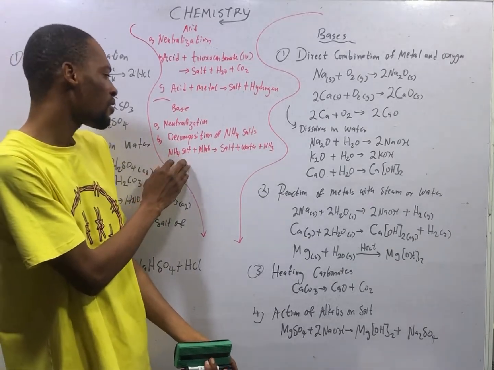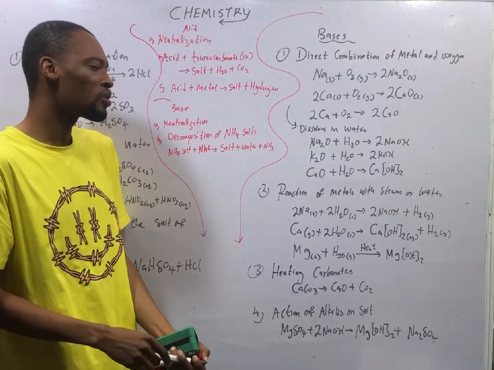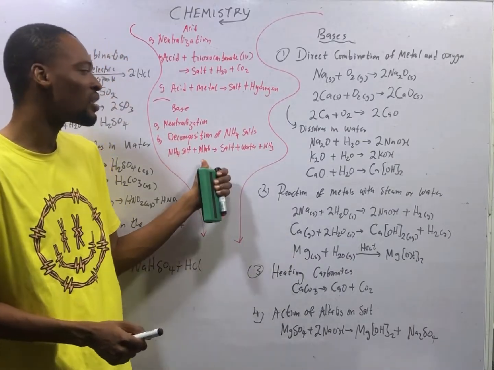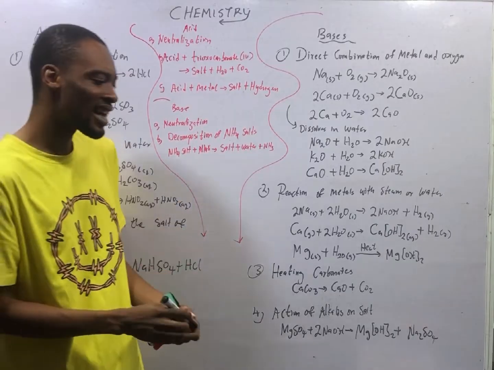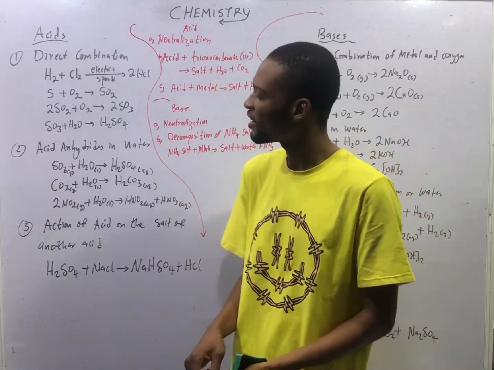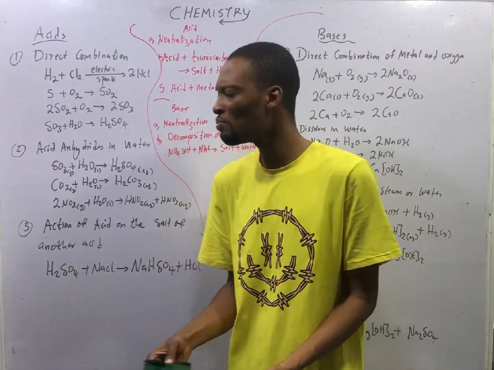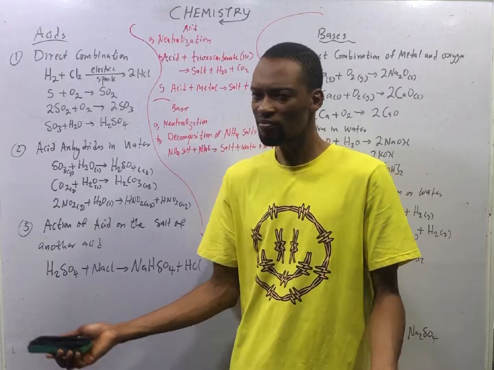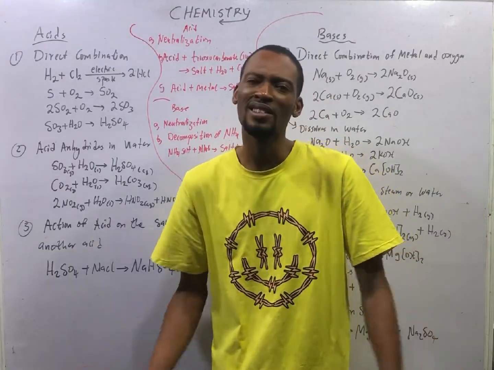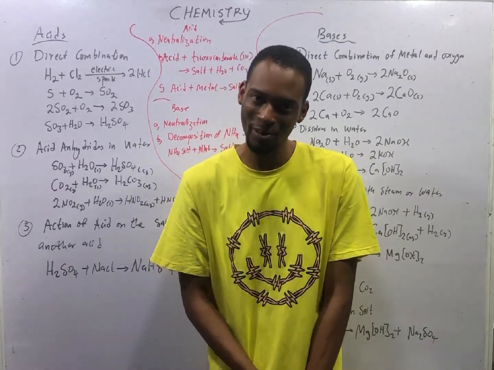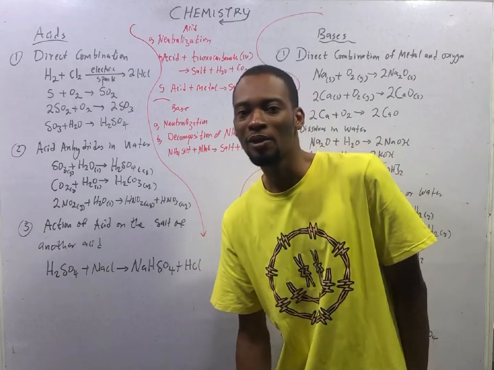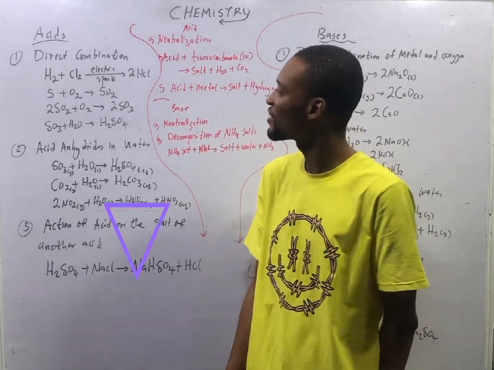When ammonium salts react with alkali, they give you salt, water, and ammonia. So to get ammonia from ammonium salts, you add alkalis. Alkalis are soluble bases. Quicklime is a soluble base. Sodium hydroxide is a soluble base. So any soluble base is referred to as alkali. And group 1 elements are referred to as alkali metals, probably because their base form is soluble in water. They give rise to the production of soluble bases.